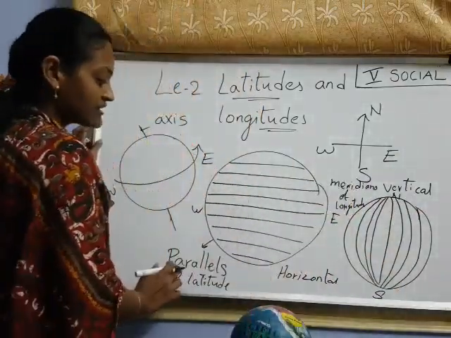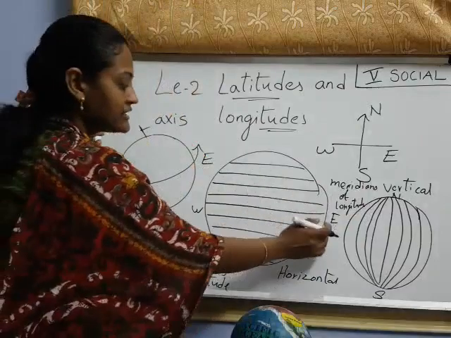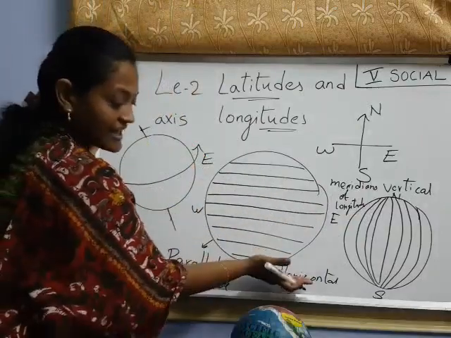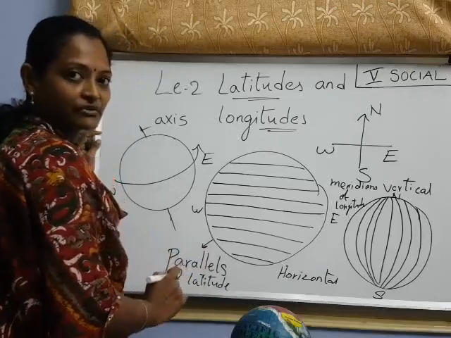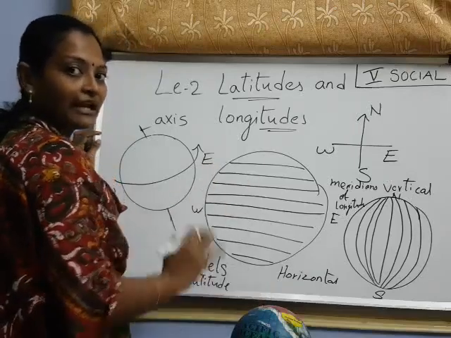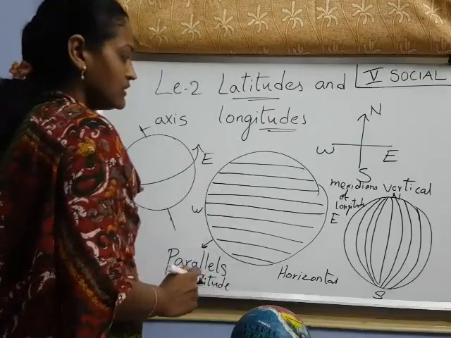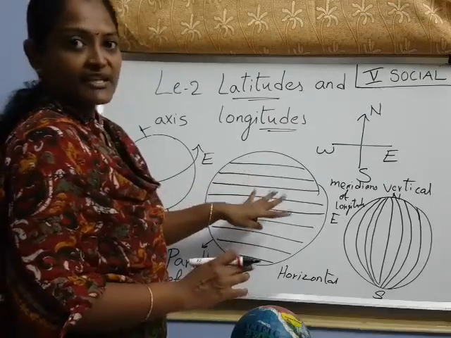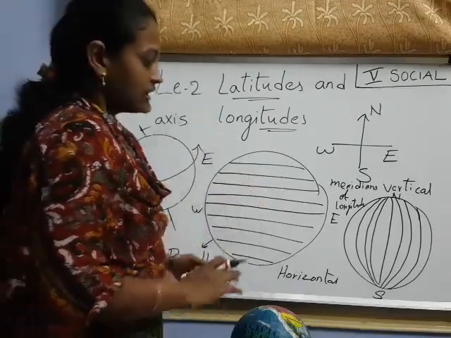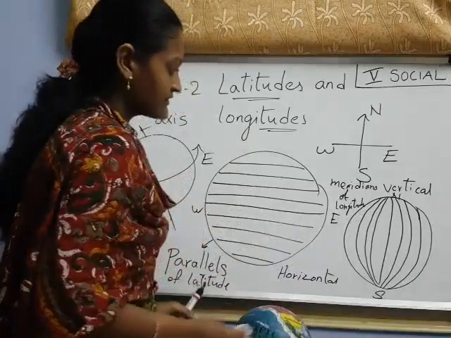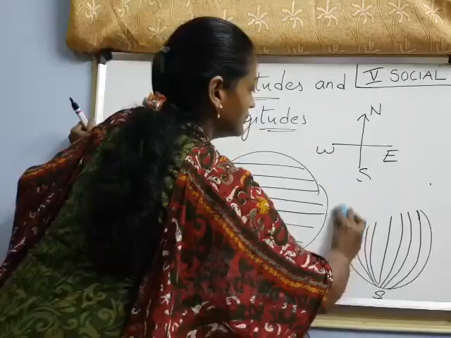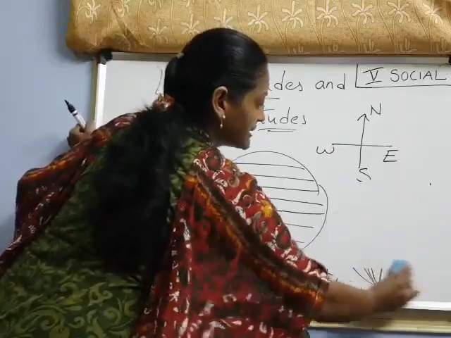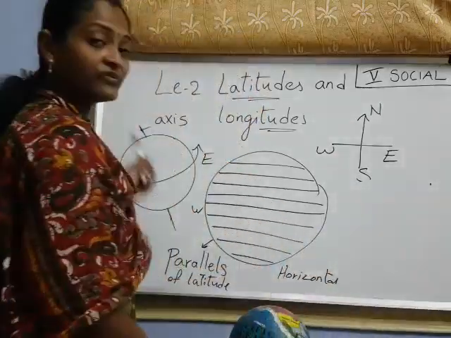The lines which are running from east to west, horizontal lines, those lines are called parallels of latitude. Have you understood up to here, children? Now, today we will see about latitudes. Longitudes I will tell in another class. First we will see about latitudes, means parallels, parallels of latitude.